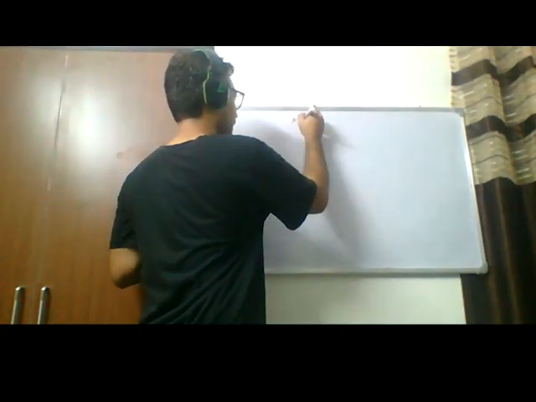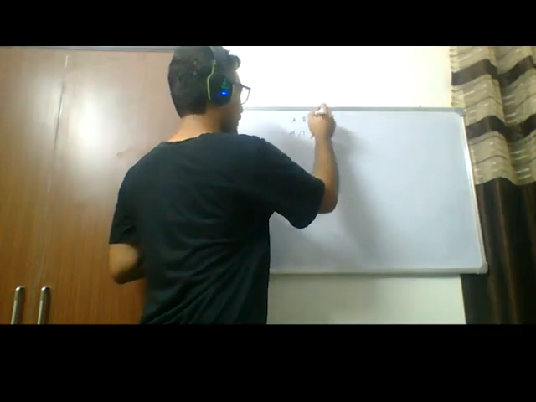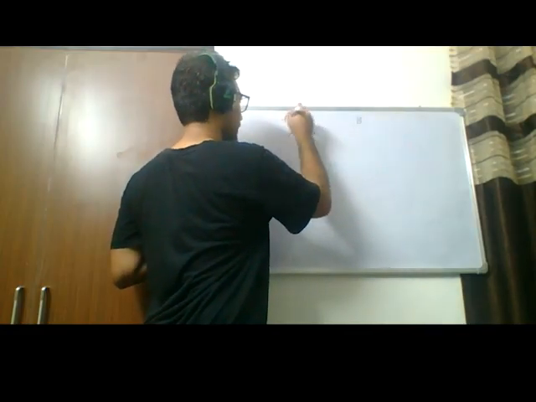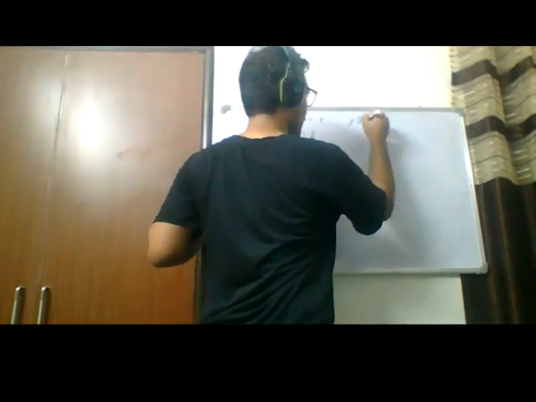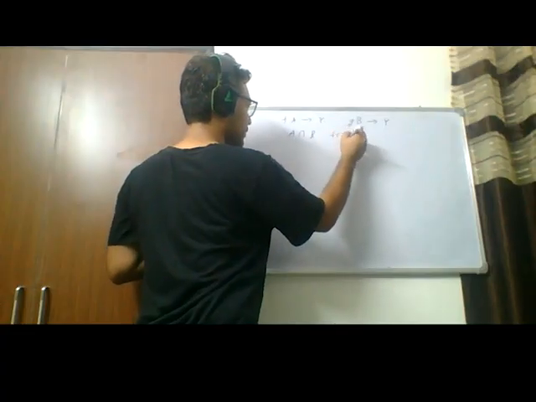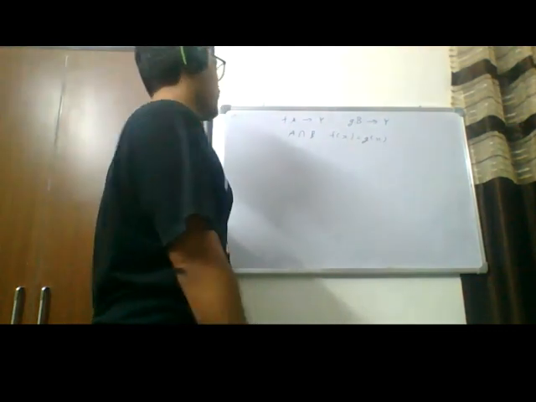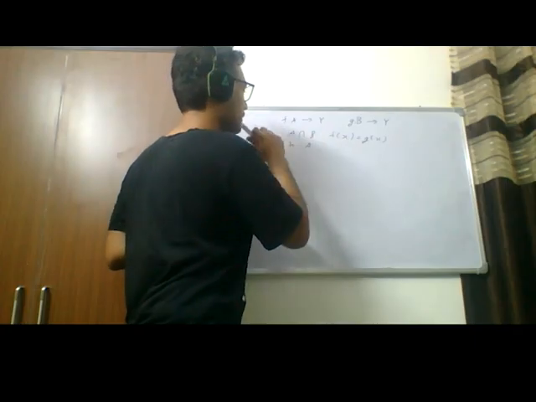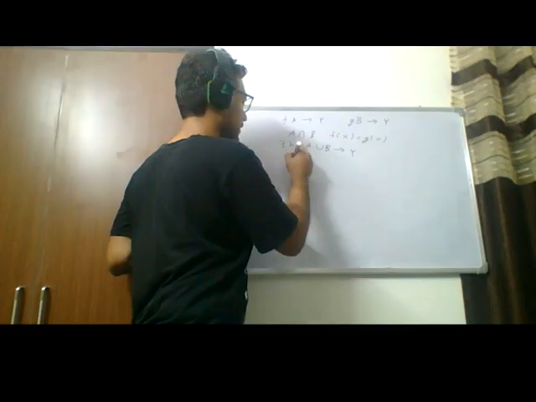So if A and B are closed sets, and there exist functions f and g from A to Y and B to Y, and in A intersection B, f of x is equal to g of x, then there exists an H from A union B to Y such that H is continuous.